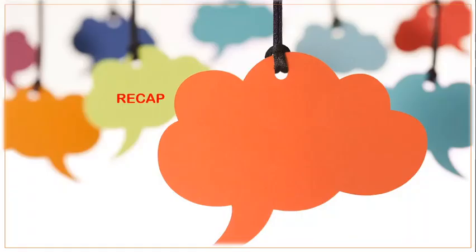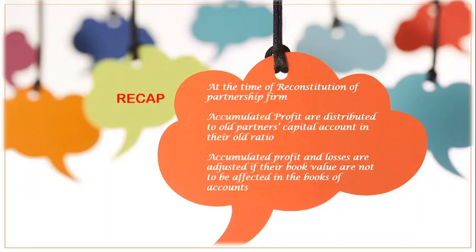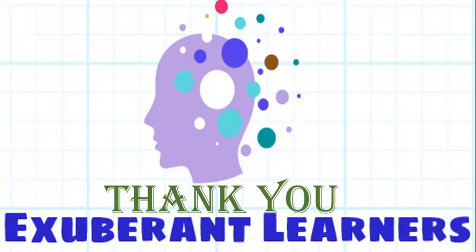So let's recap what we learned in this video. At the time of reconstitution of a partnership firm, accumulated profits are distributed to all partners' capital accounts in their old ratio, and accumulated profits and losses are adjusted if their book values are not to be affected in the books of account. So this is what we learned in this video.